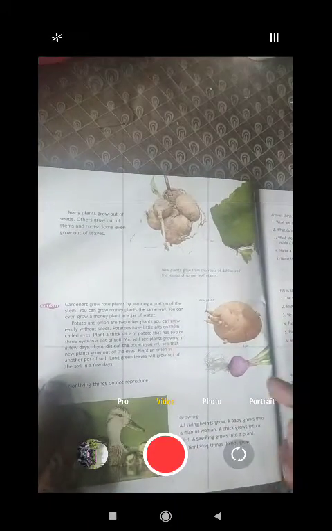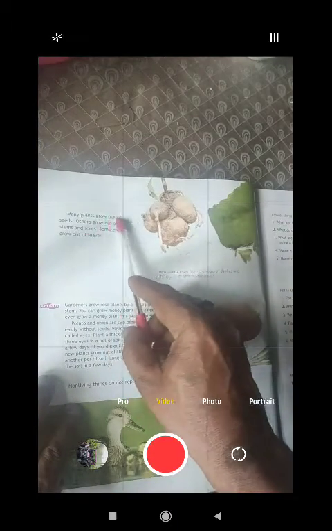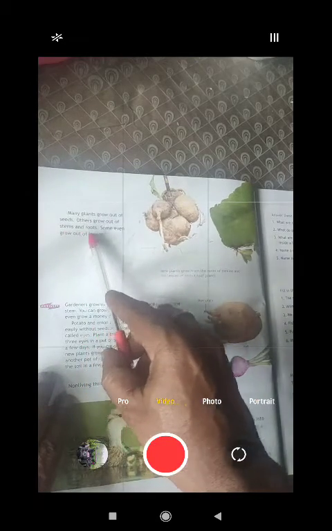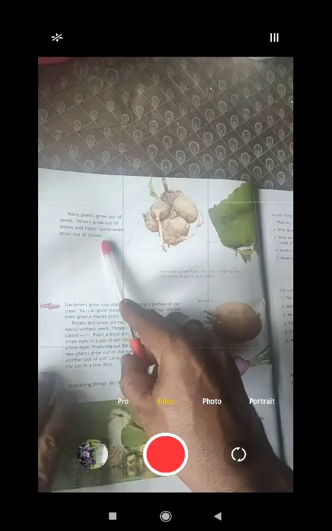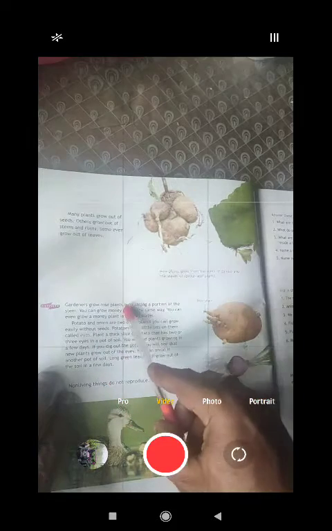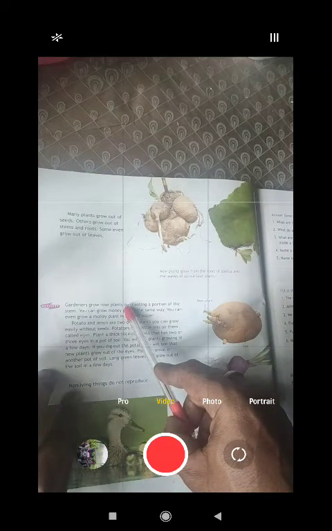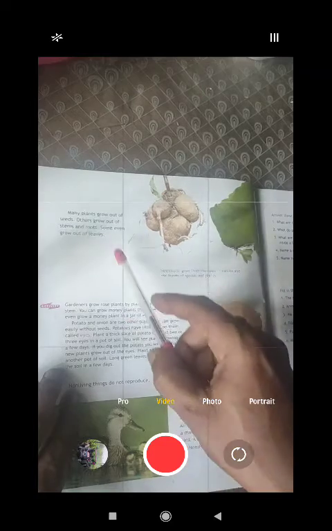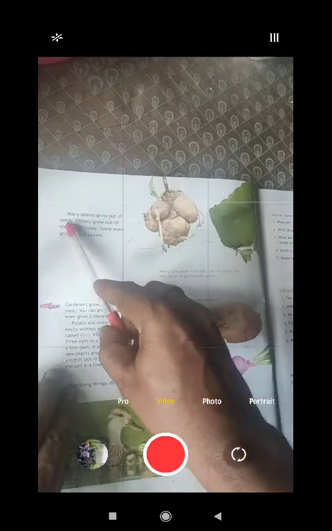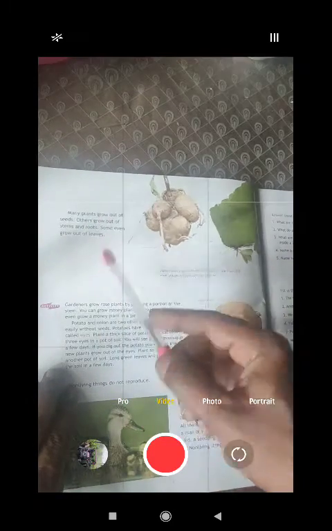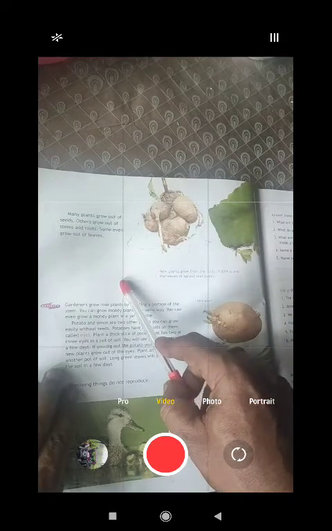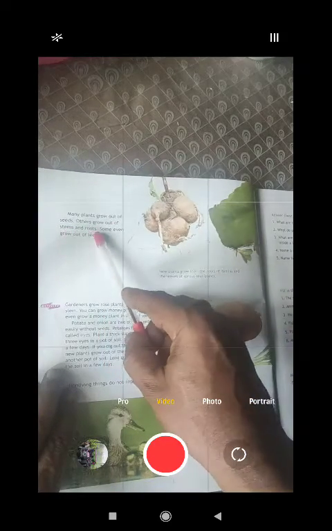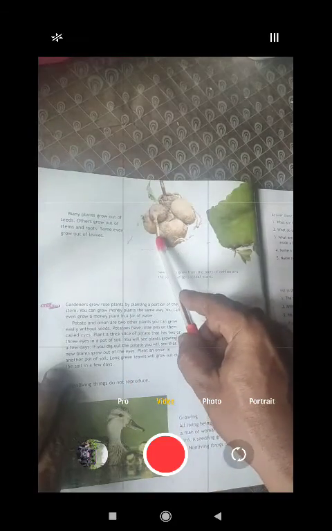Here, many plants grow out of seeds, others grow out of stems and roots, some even grow out of leaves. In the sense, there are many different plants and they grow in different ways. Many plants grow out of seeds, some plants reproduce out of seeds. Others grow out of stem and root.